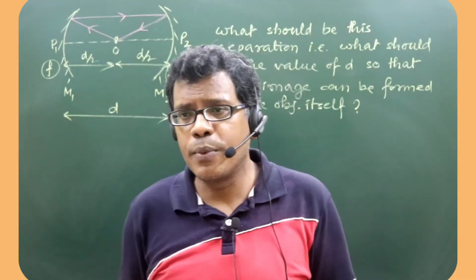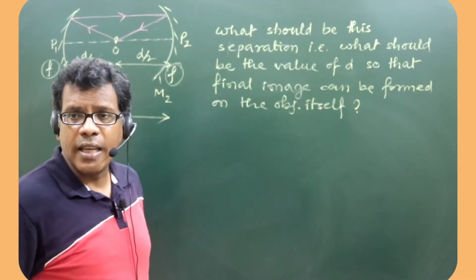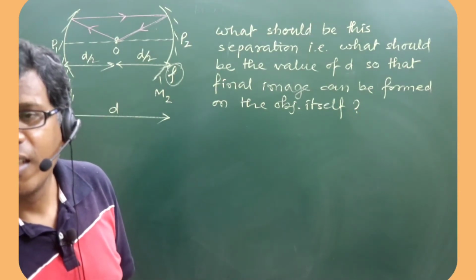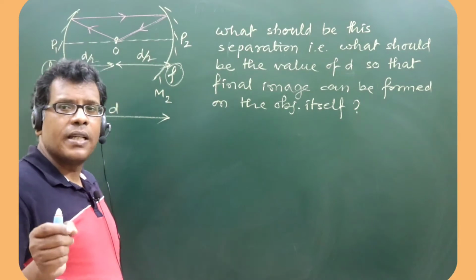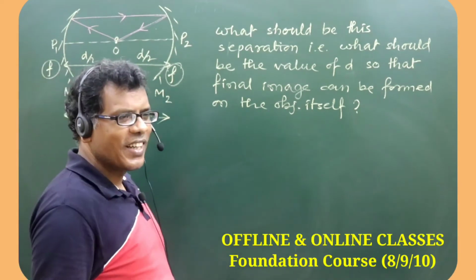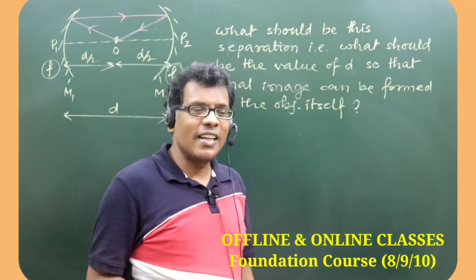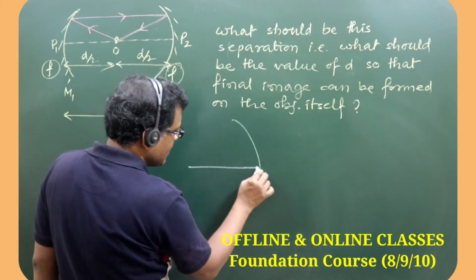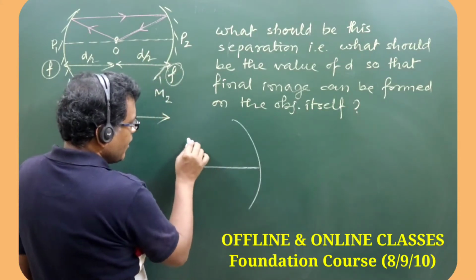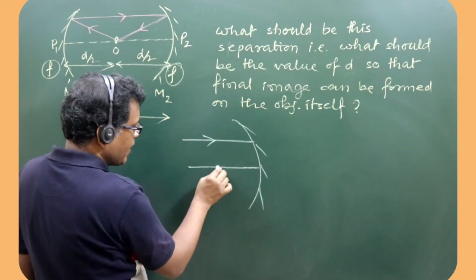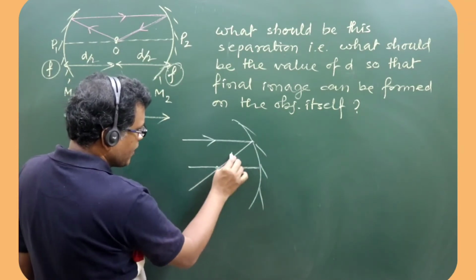is running parallel to principal axis. Can you suggest me under which condition it is? No, it's completely conceptual, nothing to get confused. It is entirely, first of all, see on any concave mirror, under which condition light ray, we have learned one thing: when incident ray is parallel to principal axis, after reflection it passes through focus.